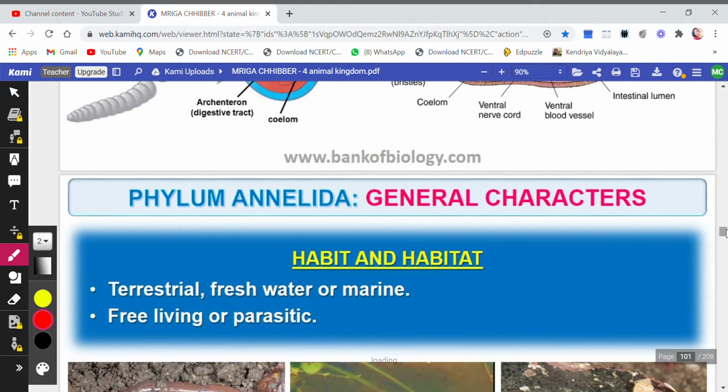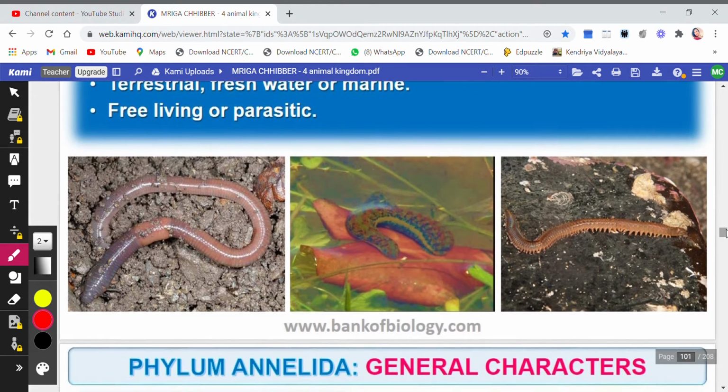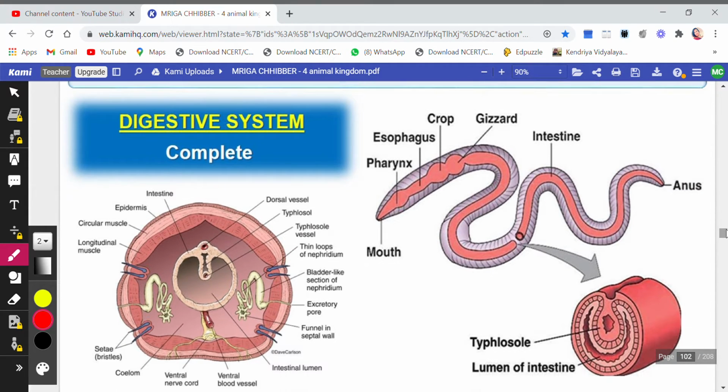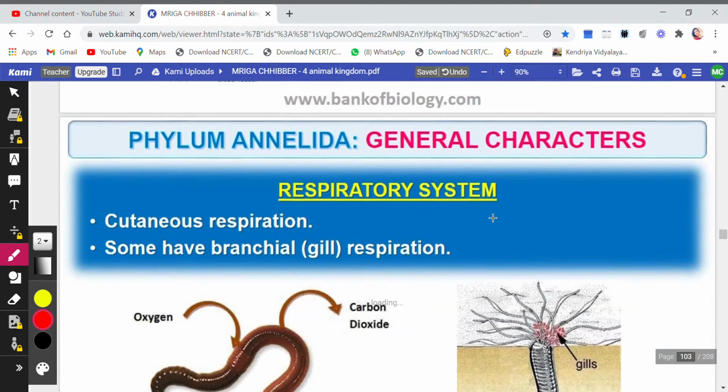The cavity is present, and the habit and habitat, they can be terrestrial, they can be freshwater, they can also be present in marine water, then they can be free living or they can be parasitic. So next here is the digestive system. As you can see in the diagram, both the mouth and the anus are present. So the complete digestive system, two separate openings are there. So the digestive system is developed and complete.